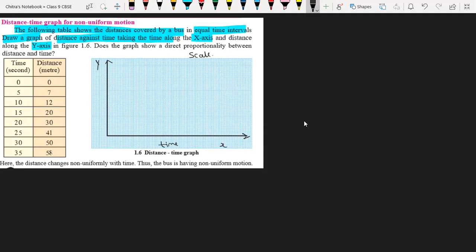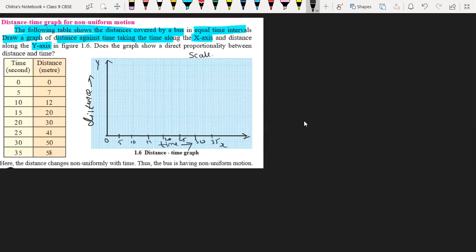Okay, so here we have to take distance, and here we have to take time. Here we take the origin 0. So this will be 5, this will be 10, then 15, 20, 25, 30 and 35.